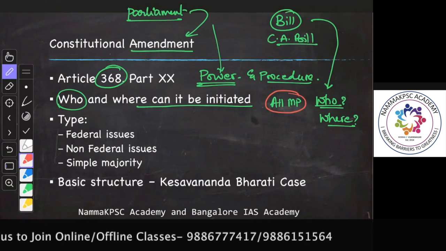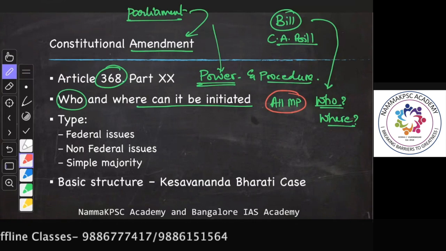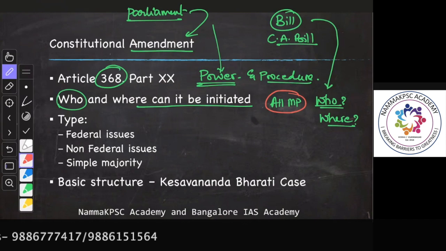They can be from Lok Sabha or from Rajya Sabha. They can be ministers or non-ministers, that is, a private member bill or a public bill. It can be introduced by the government as well as the opposition. Also, by nominated members as well as elected members.